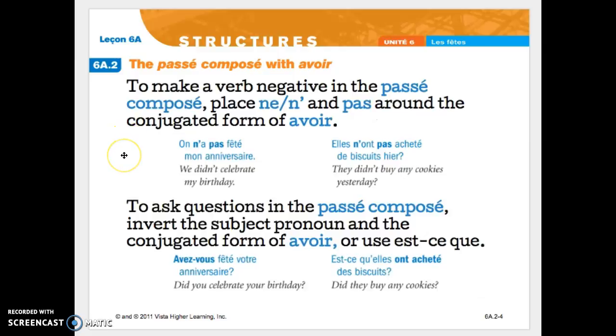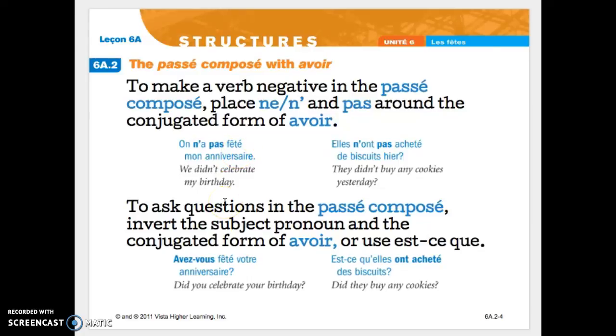To make a verb negative in the Passé Composé, put the ne or the n apostrophe and the pas around the conjugated form of avoir. On n'a pas fêté. Here is your form of avoir, conjugated for on. The ne pas is around the form of avoir, and the past participle of your ER verb comes after.